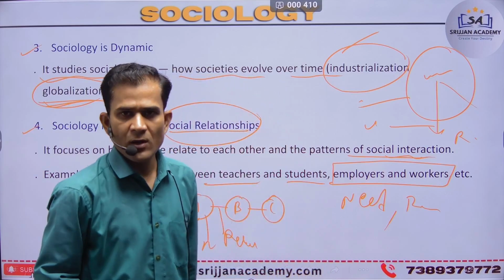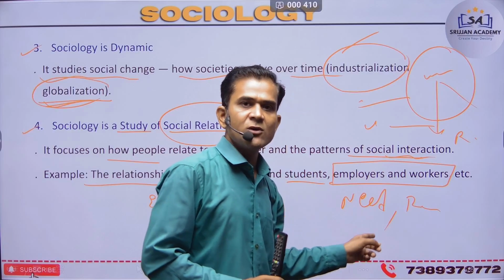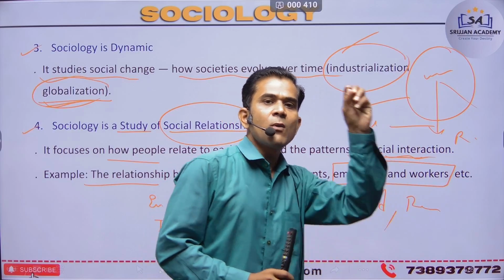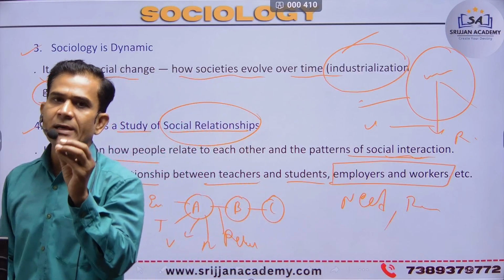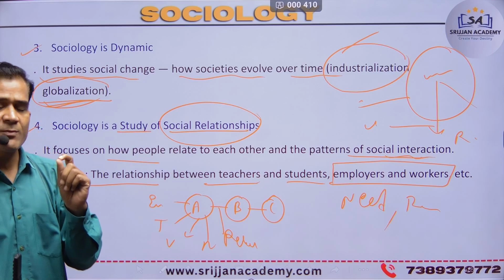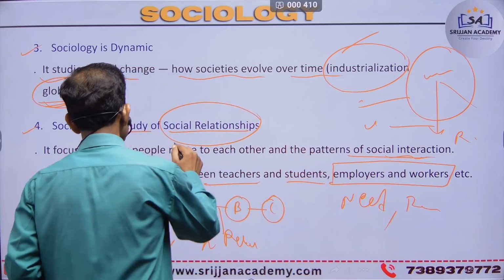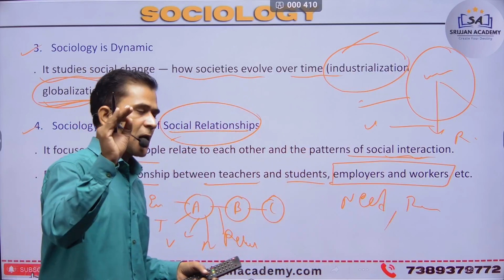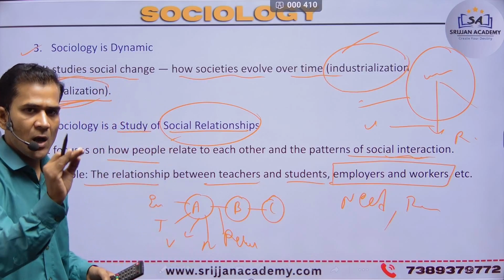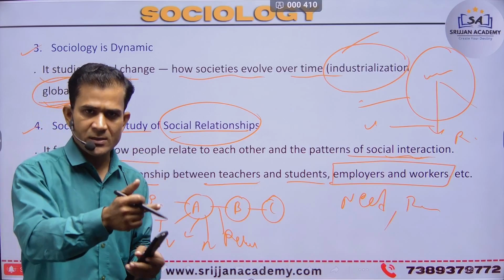Next is workers and employees. Why? Because of the need of work, both directions. So a correlation or an interaction process can be created, and after the interaction process a relationship is created. That's a social relation. So sociology is the study of social relation: how and why the relation is created between person and person.